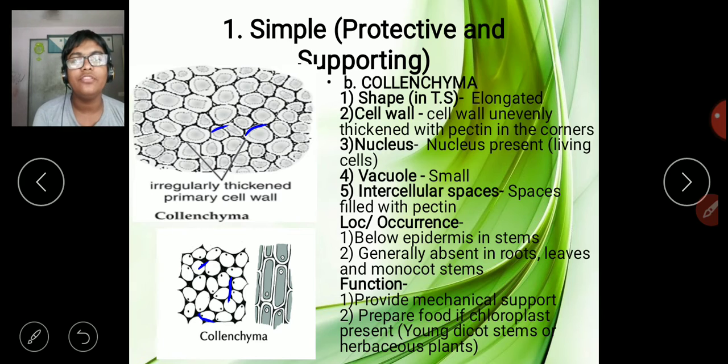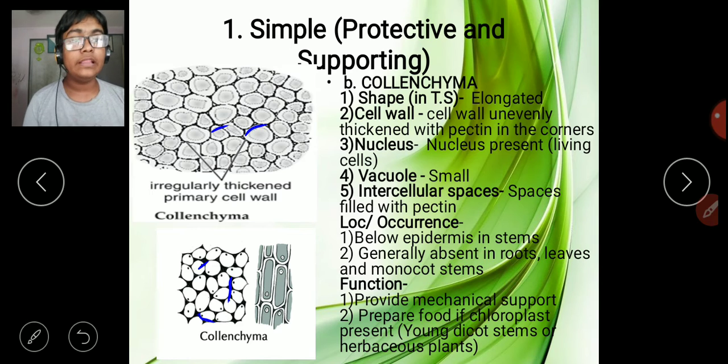The function is that it provides mechanical support. Its cell wall is thickened with pectin. Since it's thick, it will not get easily killed. So it has the ability to support the plant, hence it can give mechanical support. They can prepare food again if chloroplast is present. This is generally in young dicot stems or herbaceous plants.